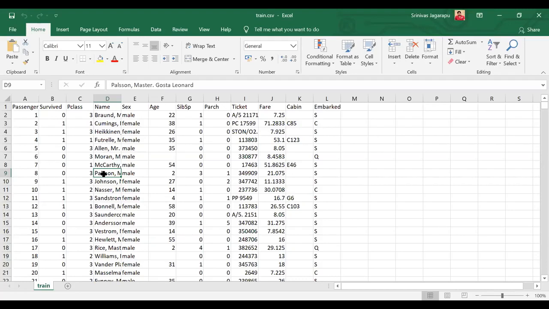And again, since it is tabular data, you can think of it like a relational database. So you can do relational database kind of queries on top of this. So you know what a relational database is, right? So you can do queries like greater than 50, less than 50 on age, and try to segment and things like that. So that is the relations that we are talking about in general.